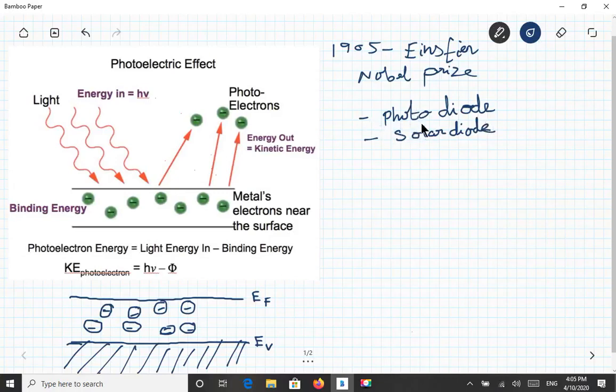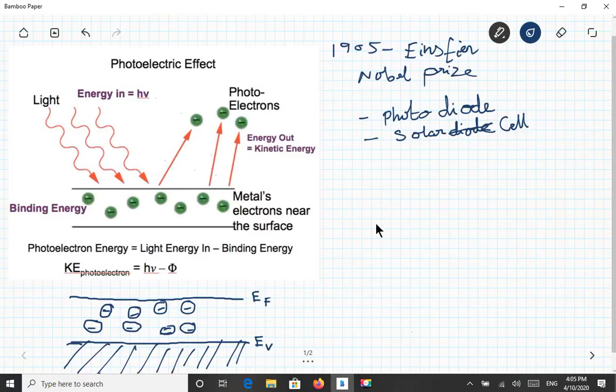For this photodiode and solar cell, the photoelectric effect is the basic principle behind them too. That's why it is so important to see what is meant by the photoelectric effect. Okay, we will go into the topic.